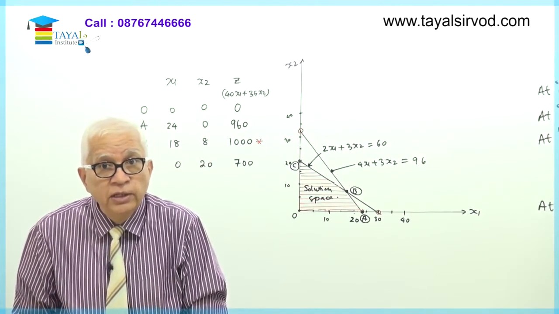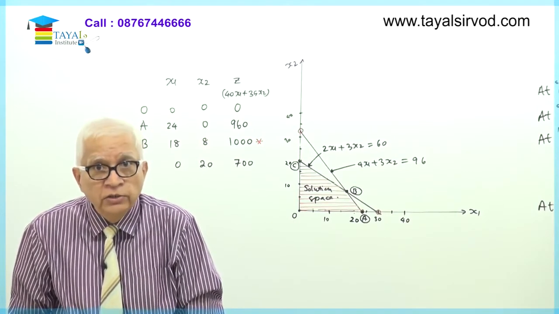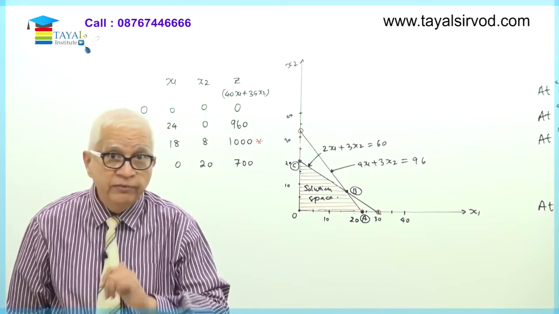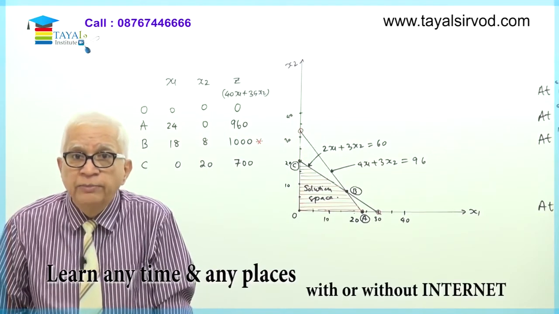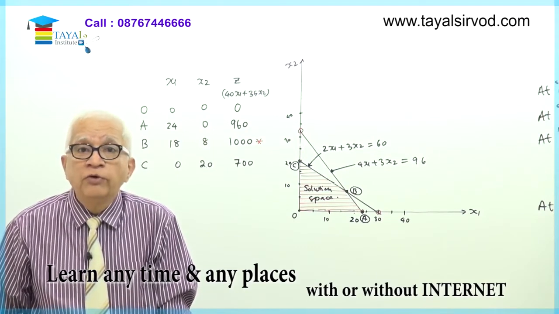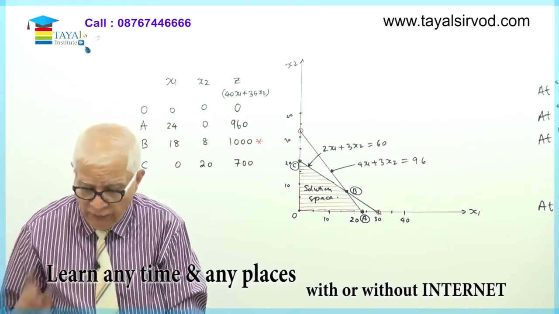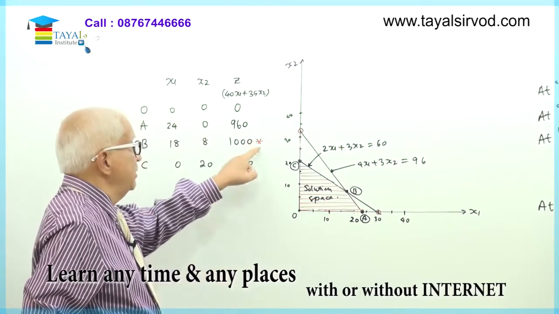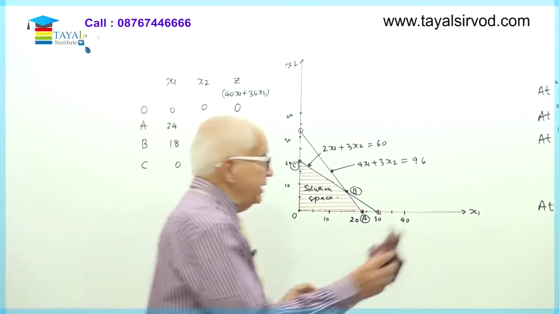And what is the solution therefore? I should make 18 units of product number 1 which had a profit of rupees 40. So 18 into 40, the profit from product number 1 will be 720. And I should make 8 units of the second product which had a profit of 35. So 8 into 35 would be 280. So my total profit will be 720 plus 280 totals up to 1000. Therefore, final step, after preparing this table, I find that this is the point which gives me the required value of maximum profit, and therefore the solution is stated now like this.